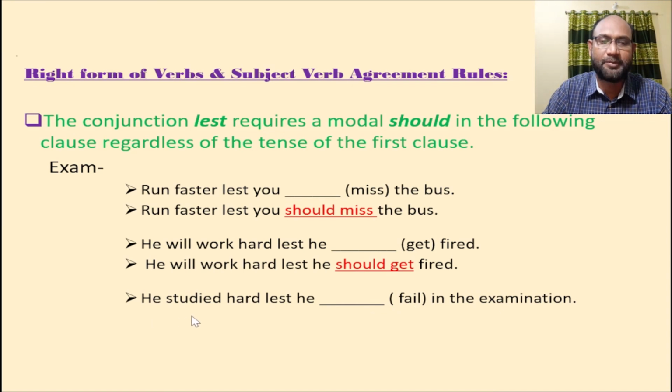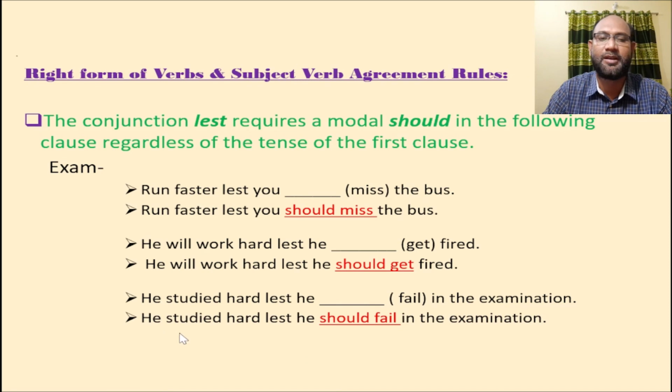The last example, he studied hard lest he, in the bracket, fail in the examination. Here we will try to solve. Dear students, look at the screen. After he will be should. He should fail in the examination. Now look at the solution. He studied hard lest he should fail in the examination.